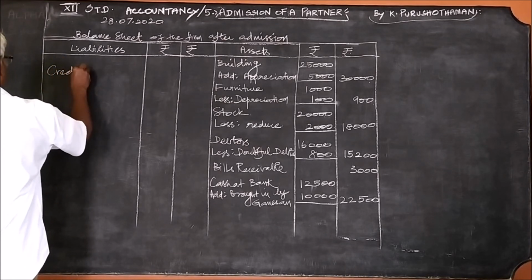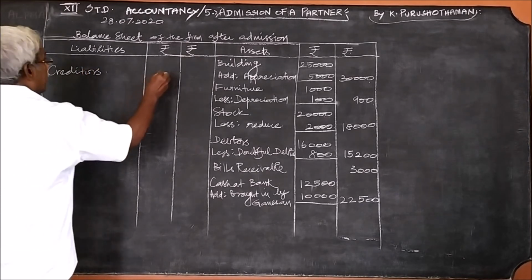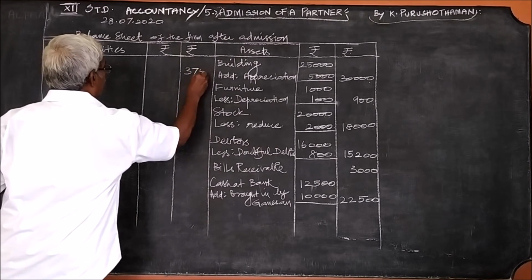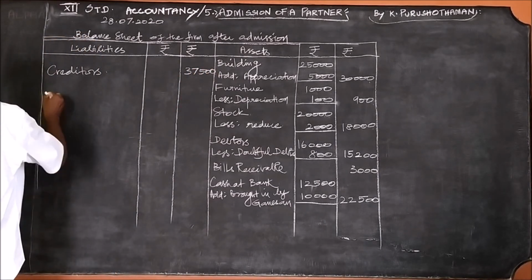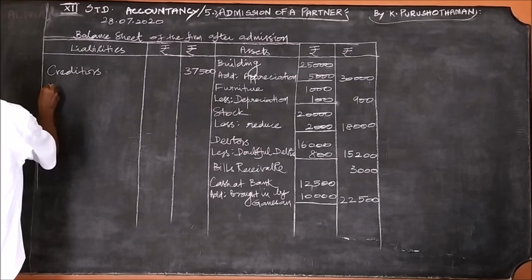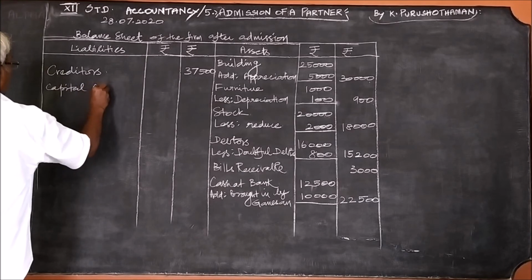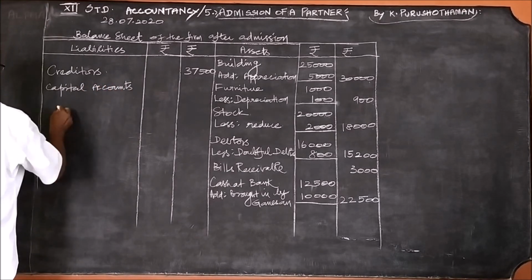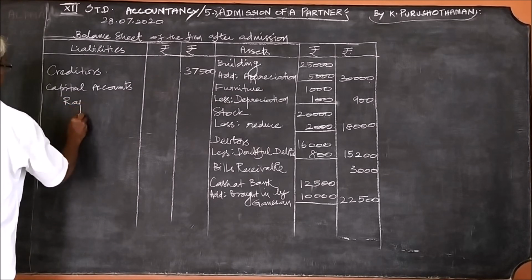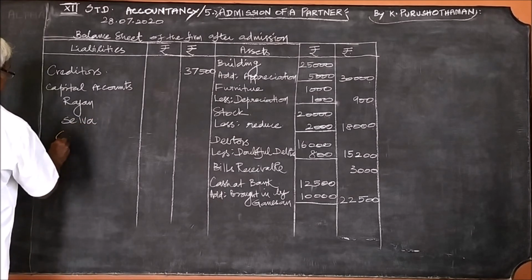Creditors 37,500 and capital accounts. You can write those three names: Rajan, Selva and the third new partner Ganeshan.